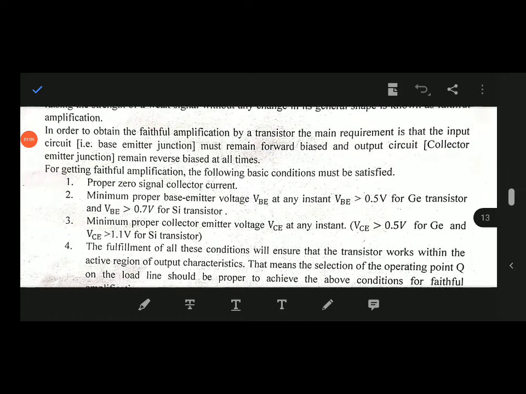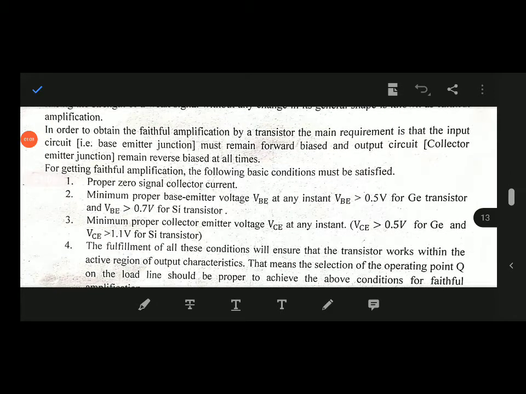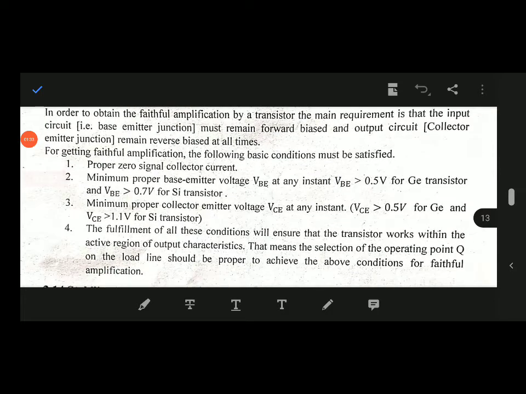In order to obtain faithful amplification by a transistor, the main requirement is that the input circuit, that is the base-emitter junction, must remain forward biased, and the output circuit, that is the collector-emitter junction, must remain reverse biased at all times. This is the main condition. For getting faithful amplification, the following basic conditions must be satisfied.